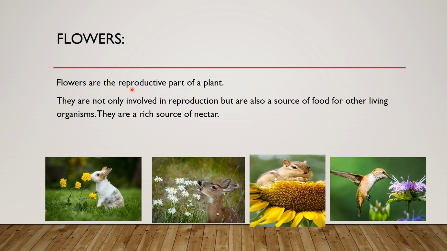You can also take some of the root or the modified root to give a new plant. This type of propagation is called asexual reproduction. While another type of reproduction is sexual. So we have sexual reproduction and asexual reproduction.